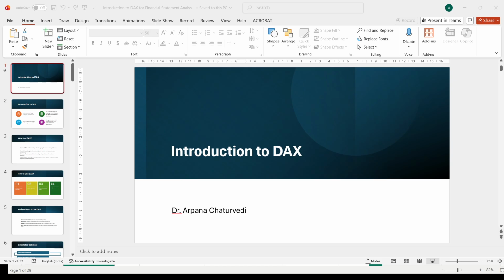This is how you can create measures pertaining to the financial statement analysis we are doing in the class. Here I have shown you everything related to the data set provided to you, which will help you create various statements.